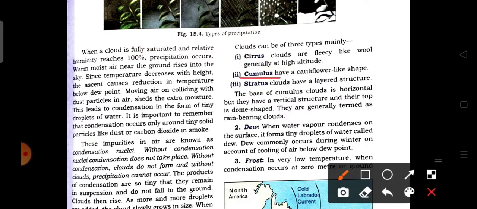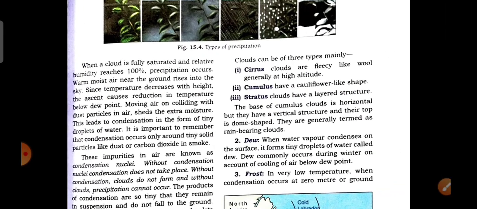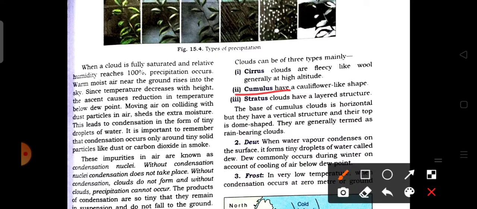The next one that comes is cumulus. Cumulus is also a Latin word, which means heap or pile. Cumulus cloud is a cauliflower like shape which is flat in the base and fluffy in the upper portion. This type of cumulus cloud is mainly a rain bearing cloud.